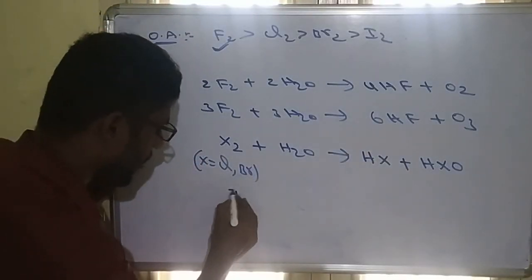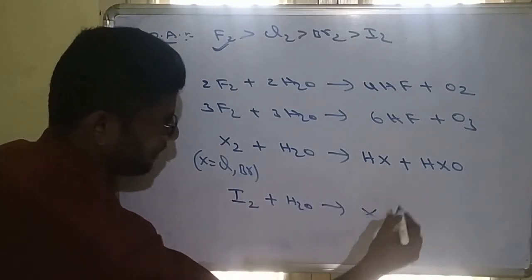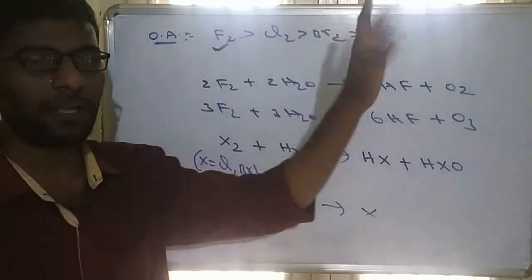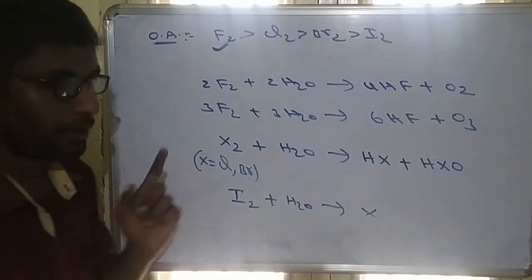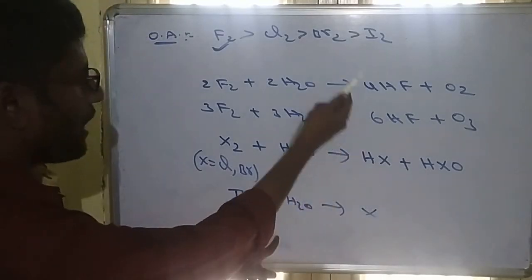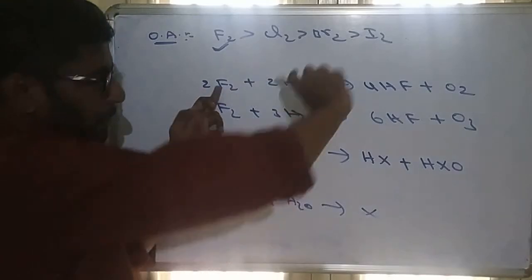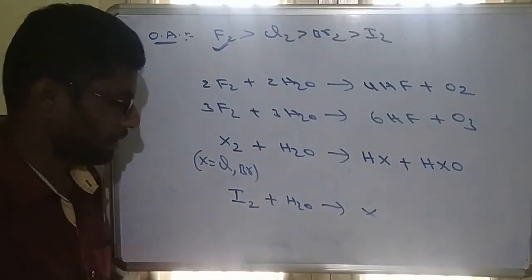If you take iodine, iodine does not react with water, because iodine is a very weak oxidizing agent. But remember, the reverse reaction of chlorine is possible for iodine. That means chlorine can replace oxygen, whereas oxygen can replace iodine.